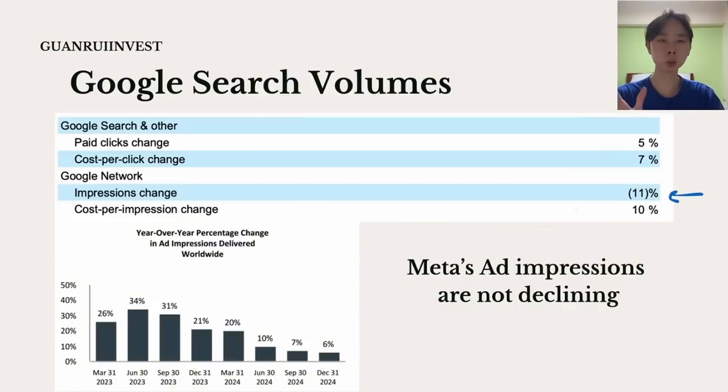I'm leaning more towards the negative side because it's a negative number, and normally a negative number has negative connotations. And if you compare it to Meta, for example, this is Meta's ad impressions over the past few years. Although it's been declining, it's been decelerating, the number is still positive. So for Google, this Google network comprises YouTube, AdMob, and all the different other small Google ad services. But the main problem that I have with this Google network declining is that it comprises Google YouTube, and Google YouTube is actually quite a decent business, but seeing this number is quite concerning.